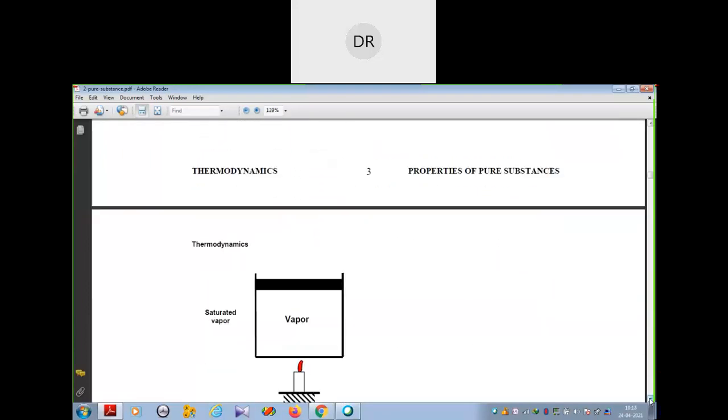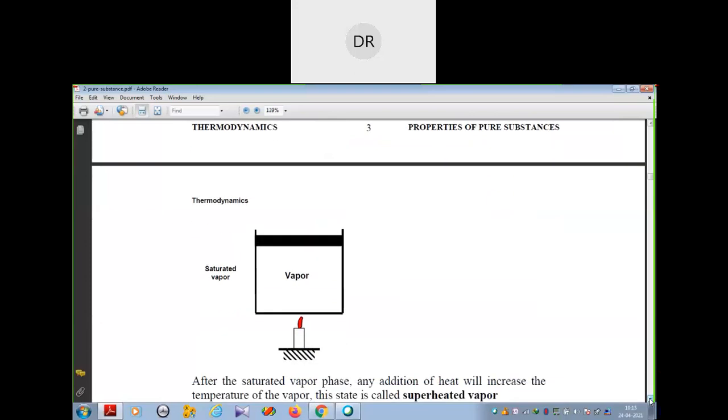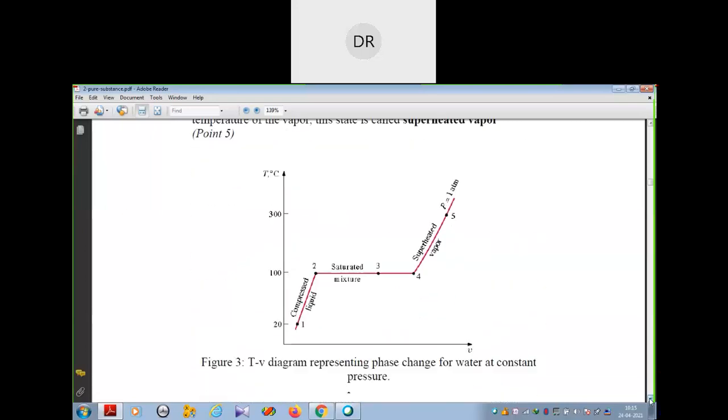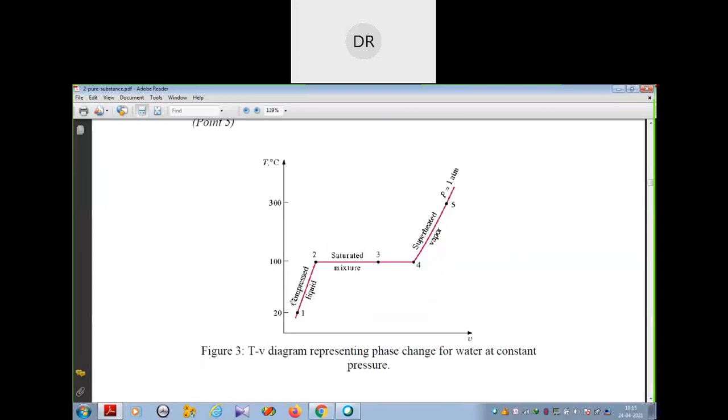And when all the water has been vaporized, if we add any additional amount of heat, what will happen? It will increase the temperature of the vapor. After reaching the saturated vapor phase, if we add additional heat, it will increase the temperature of the vapor, and that state is called superheated vapor.